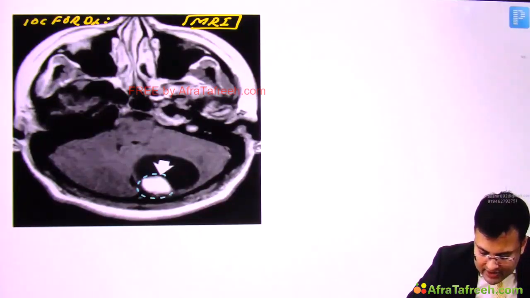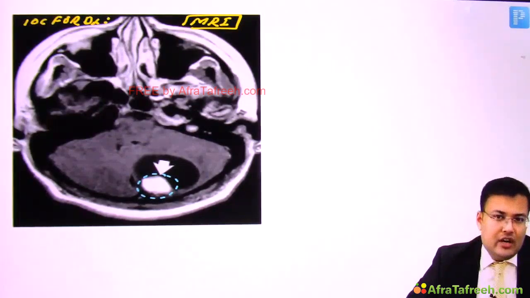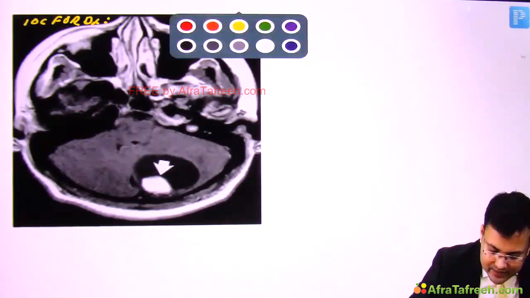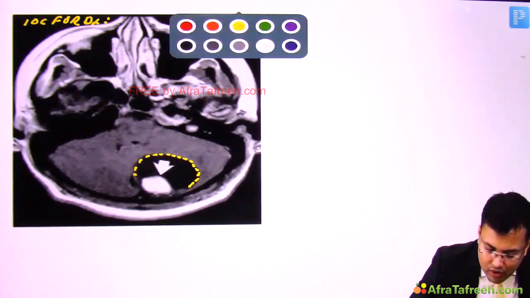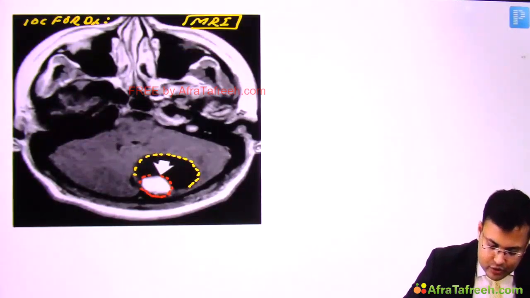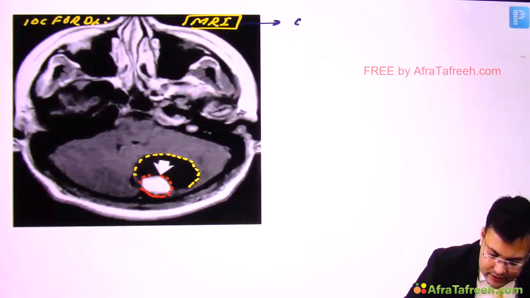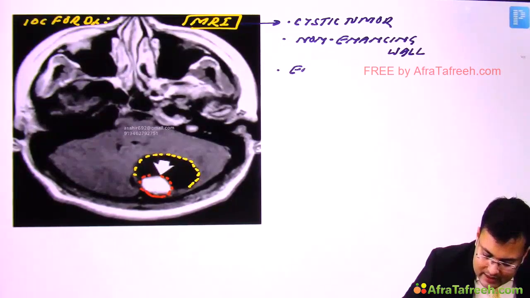And then you can notice that there is a mural nodule. Is this mural nodule enhancing or non-enhancing? Enhancing. So here you can see there is a cystic tumor with a non-enhancing wall, and there is an enhancing mural nodule. Okay, so on MRI there is a cystic tumor having a non-enhancing wall, clear, and there is an enhancing mural nodule.